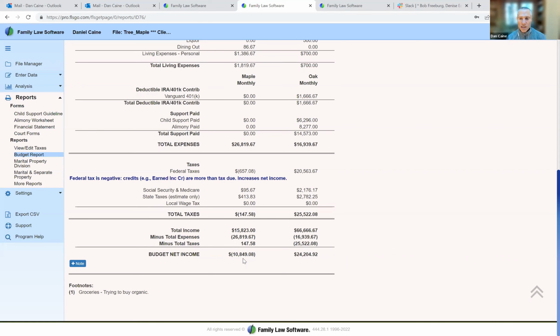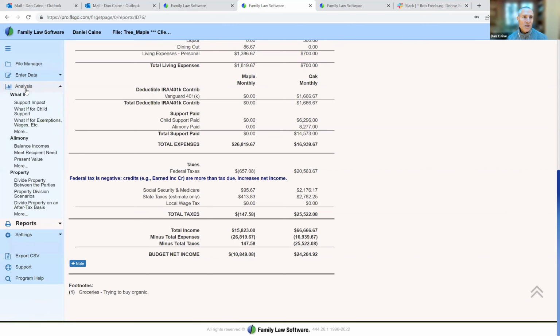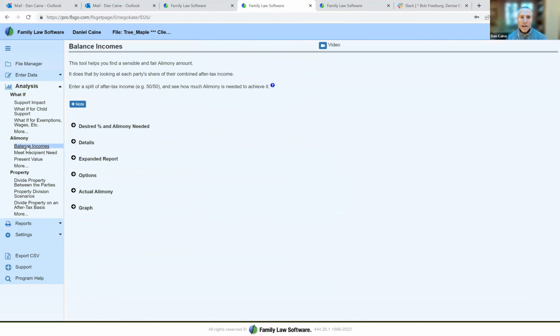And fortunately, family law software offers a couple of great ways to think about the negotiation of alimony, and these are in the analysis section of the software. The first way we're going to think about alimony is to say, let's look at that bottom line again, and let's try to set alimony in a way that results in Oak and Maple, after taxes and after all expenses, being as equal as possible.